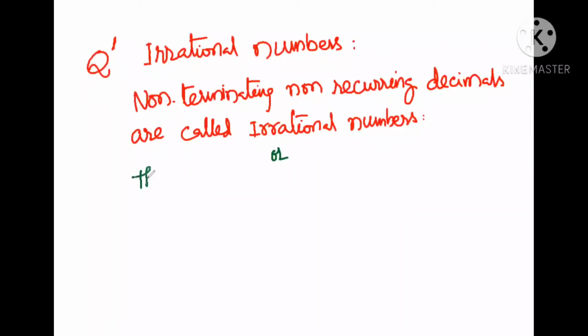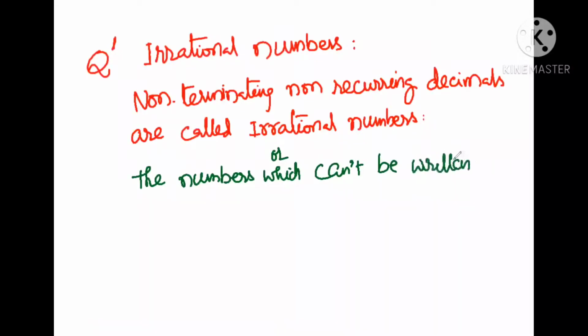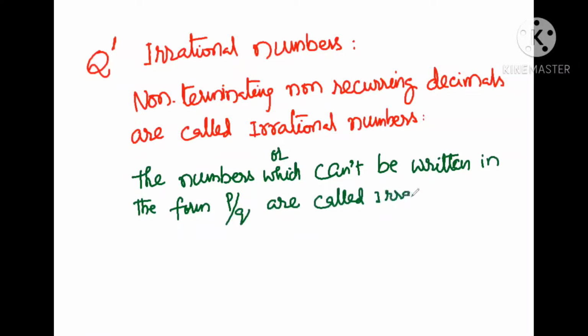The numbers which can't be written in the form of p by q are called irrational numbers.